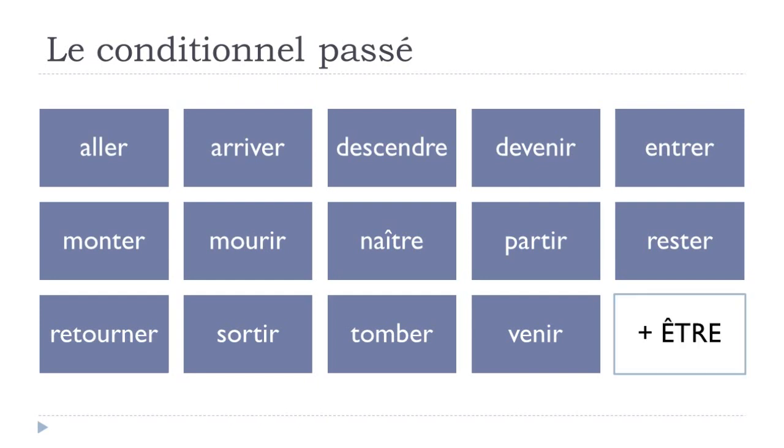All these verbs will require être for this conditionnel passé form.